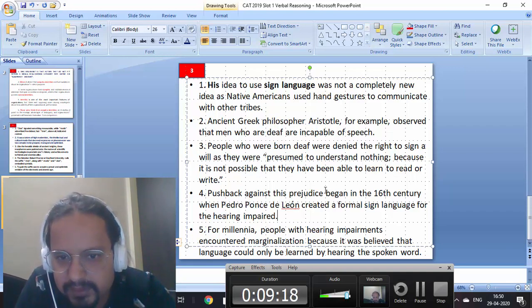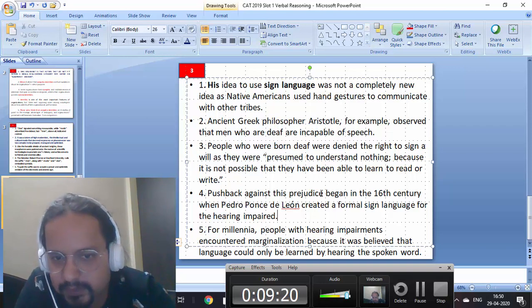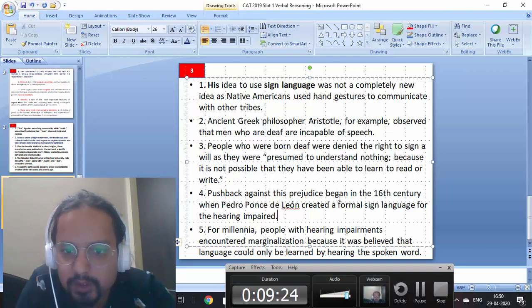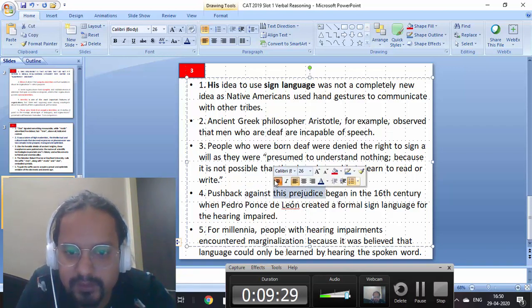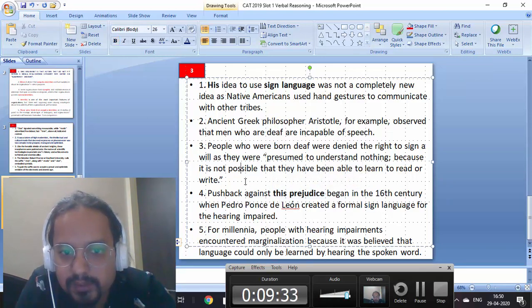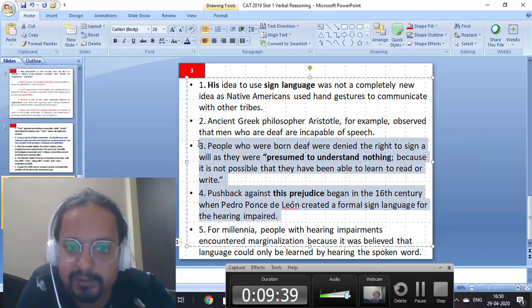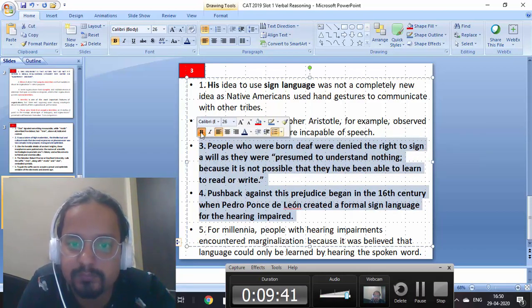Pushback against this prejudice began in the 16th century when Pedro Ponce de Leon created a formal sign language for the hearing impaired. Okay, so against this prejudice. Prejudice means a preconceived notion, right? Usually held against someone or something. So, which prejudice are we talking about? This one, presumed to understand nothing, right? We are talking about what is given in three. So three and four are very strongly connected, guys. These cannot be ruled out, right?